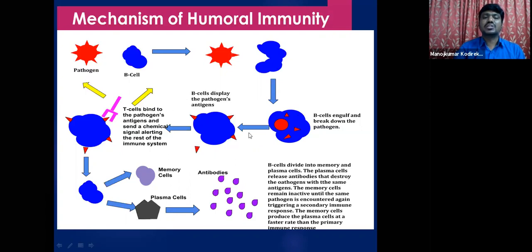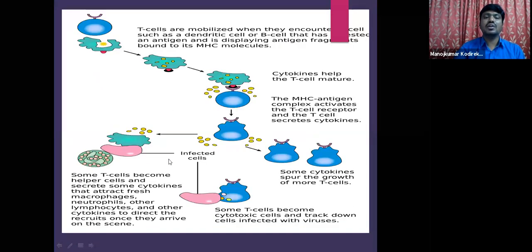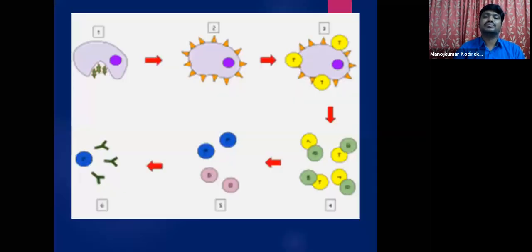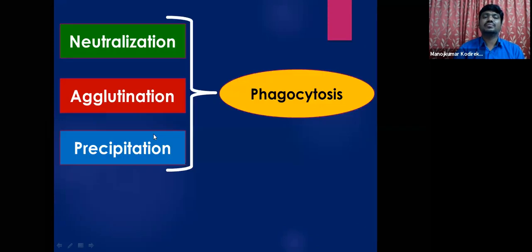This picture clearly shows the mechanism of humoral immunity. This is another picture which also shows the same mechanism. So students, just remember that humoral immunity is mediated by B cells, and antibody production is involved in the humoral immunity. These are the antibodies produced during the mechanism of humoral immunity.